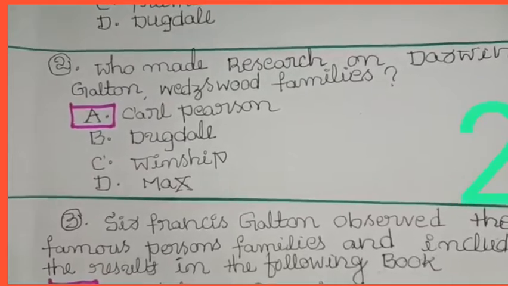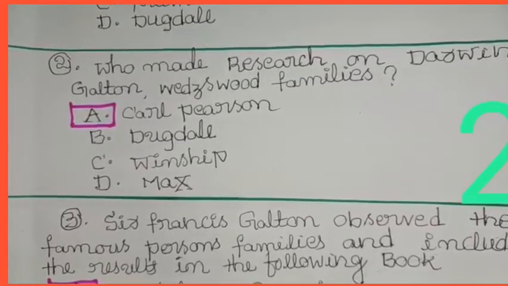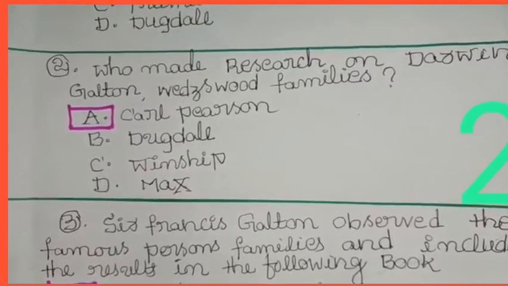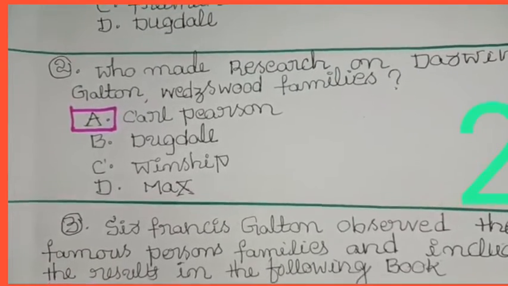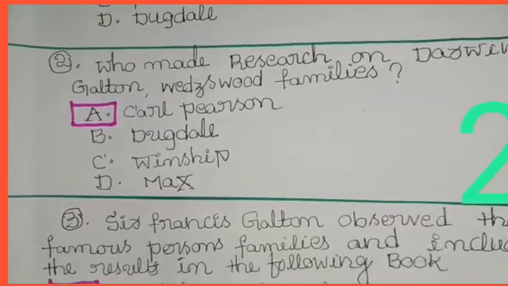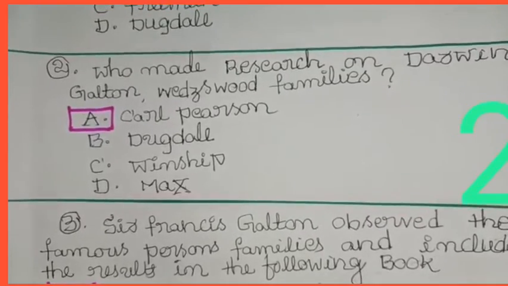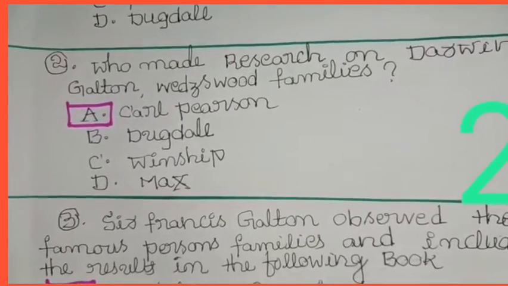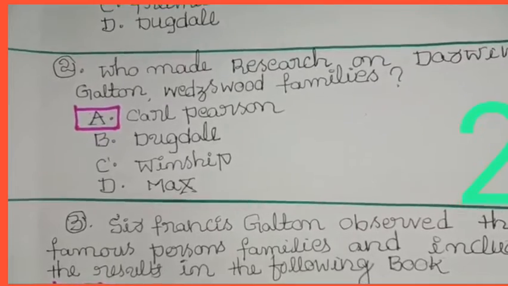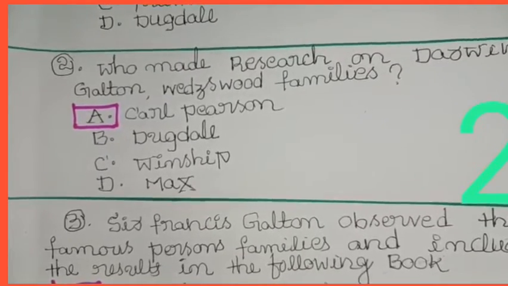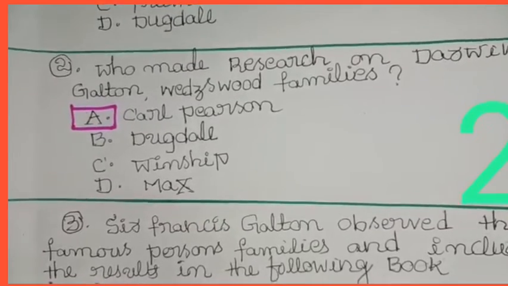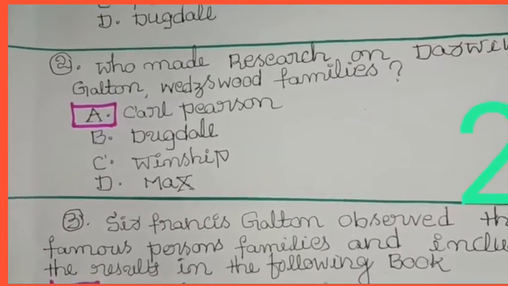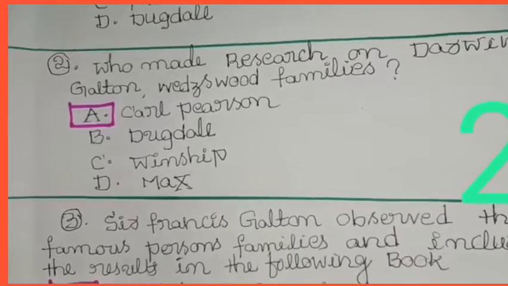Next, question number 2. Who made research on Darwin, Galton, Wedgwood families? A. Carl Pearson, B. Dugdale, C. Winship, D. Max.